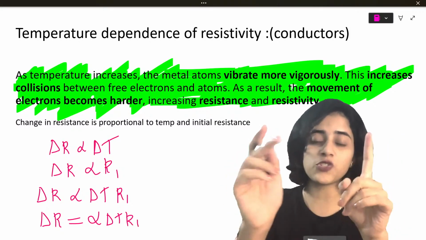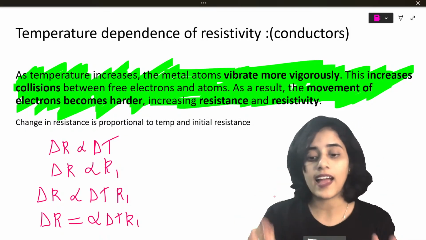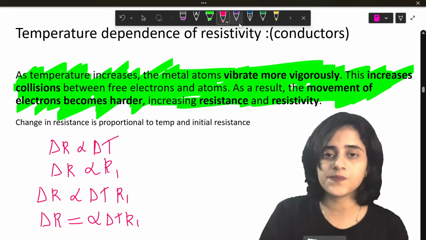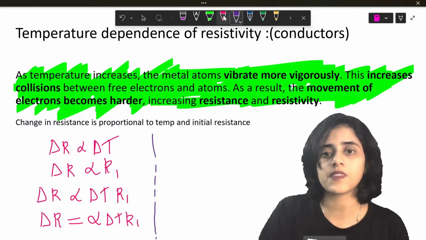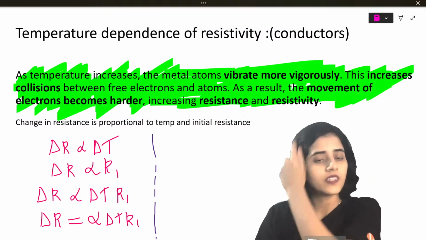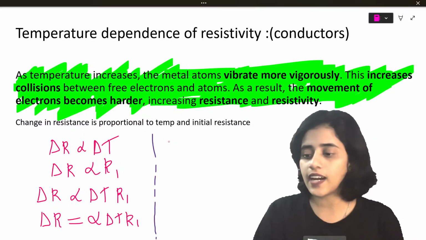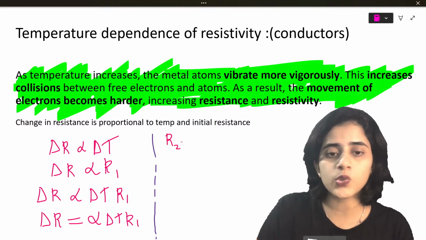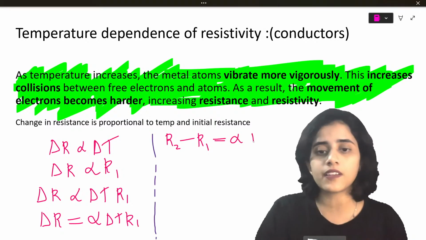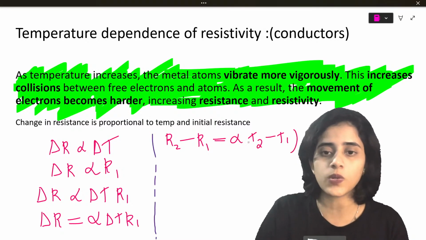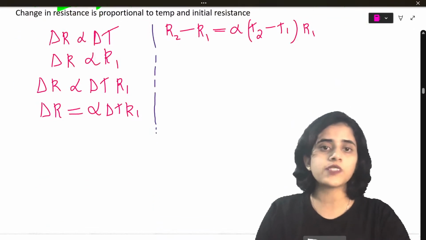Okay, so please all of you should follow. What I've done is I've removed proportionality and put an equal to and an alpha. Are we good till now? Now what is the next step? Next I will write delta R, the difference in resistance, as R2 minus R1. This is equal to alpha, delta T can be written as T2 minus T1, into R1. Can I do this?